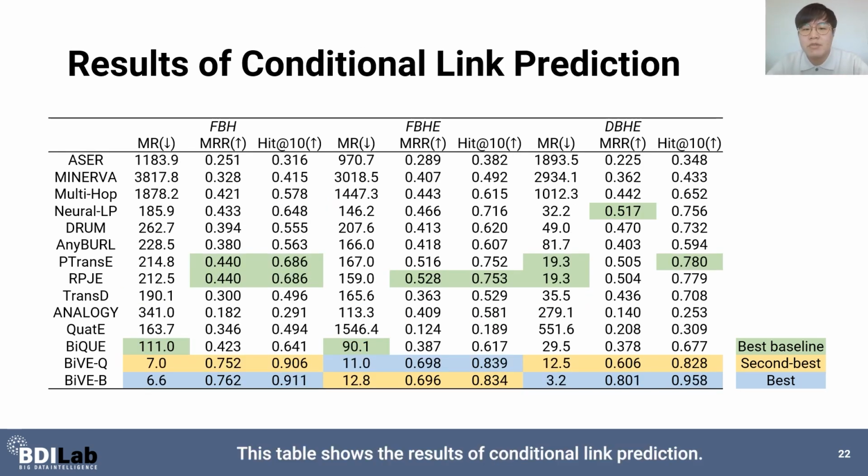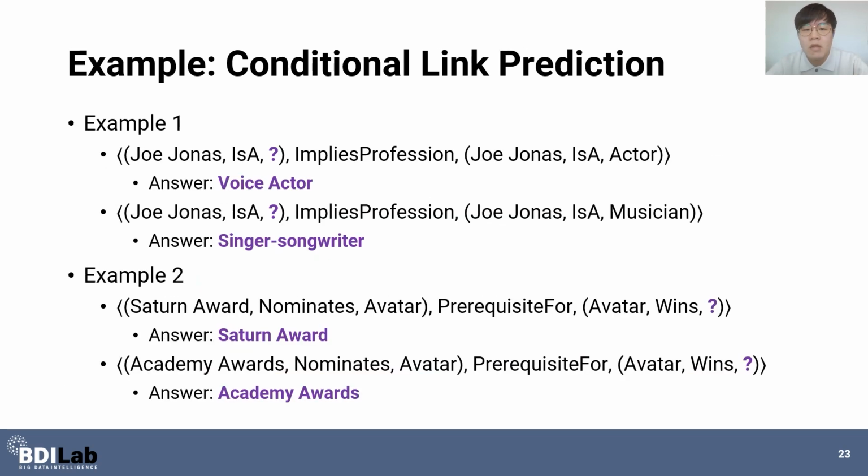This table shows the results of conditional link prediction. Again, our models Bi-Q and Bi-B significantly outperform all baseline methods in terms of all metrics on all datasets. We show some examples of conditional link prediction in FBHE and the predictions made by Bi-Q.